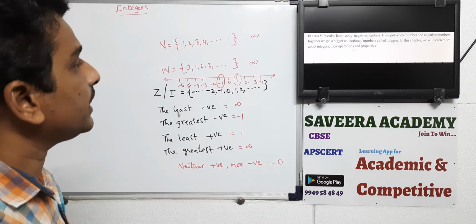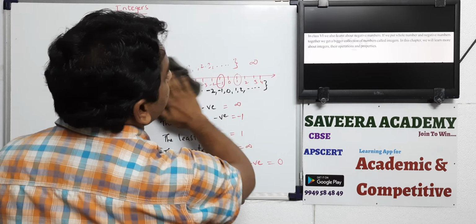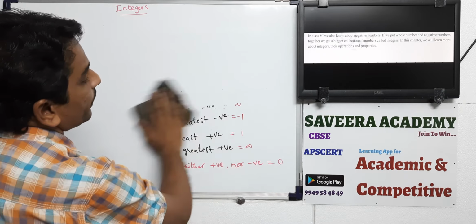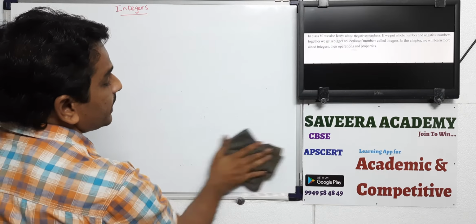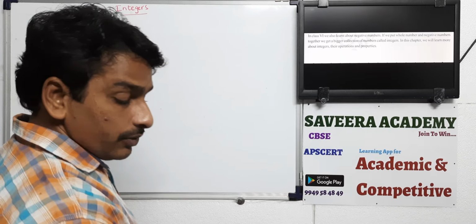In this chapter we shall discuss what are the properties of integers, how do we add, how do we subtract, those properties, and in our daily life some applications also we will see. There are 7 exercises in this chapter. Today we shall see the first exercise.